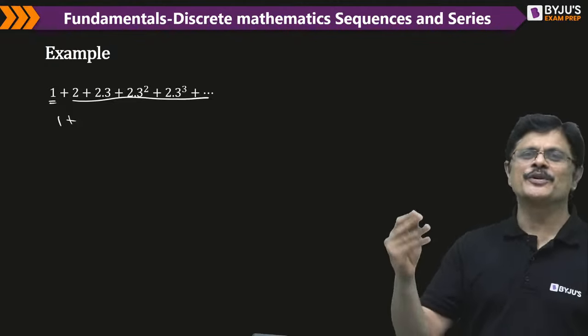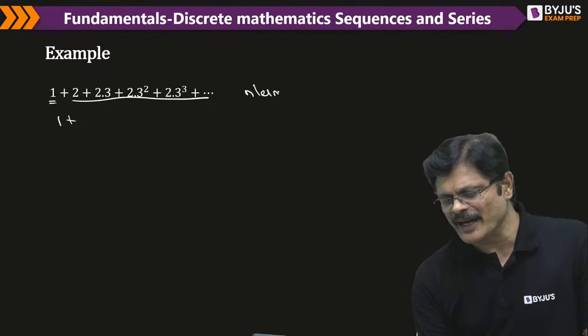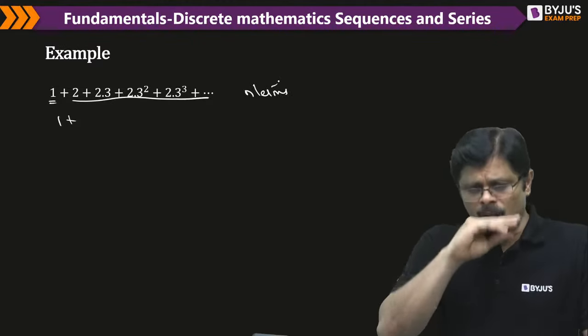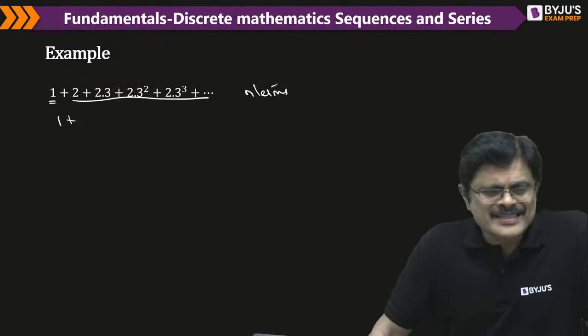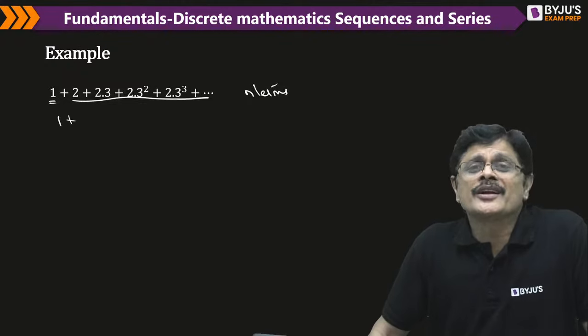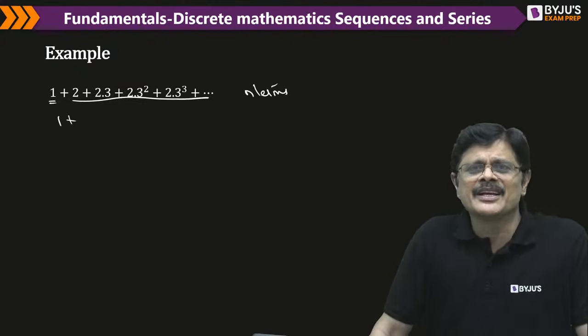You may find the sum to n terms here, my dear friends. Maybe the sum to n terms you can do, but infinite terms, you cannot find it. It tends to infinity. It doesn't converge. Non-convergent it is. If r is greater than 1, it doesn't converge. That is the meaning.